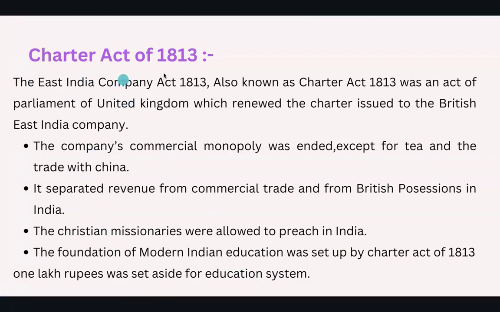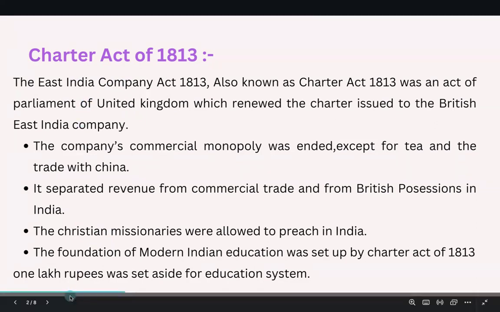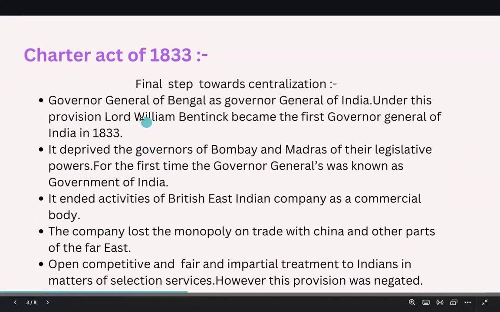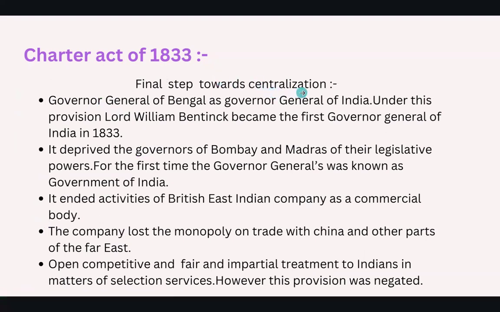I'm going to provide you a trick for remembering the Charter Acts, so no need to worry. Now let us go into the Charter Act of 1833. It was a final step towards centralization. Here, the Governor General of Bengal was made the Governor General of India.